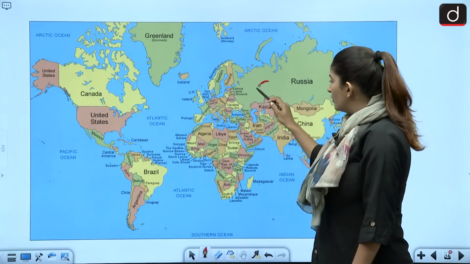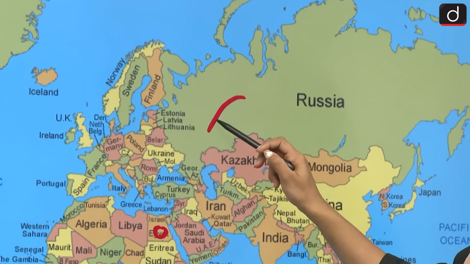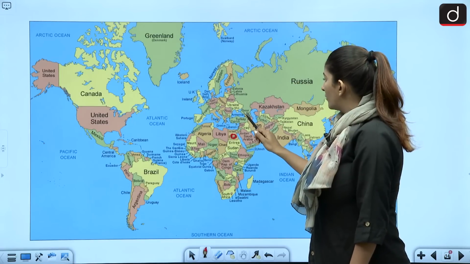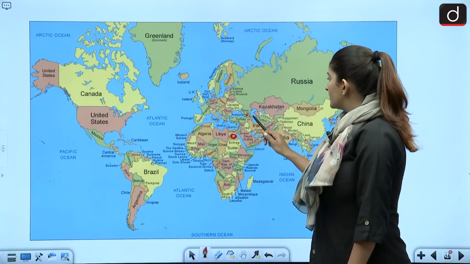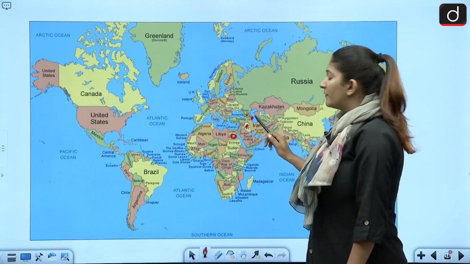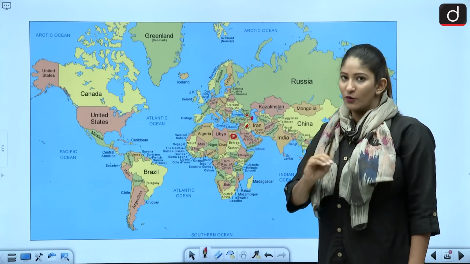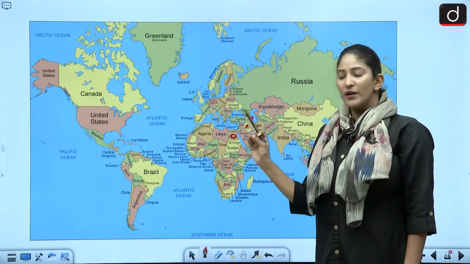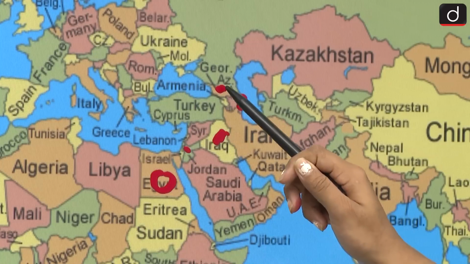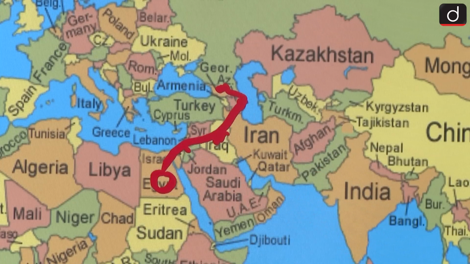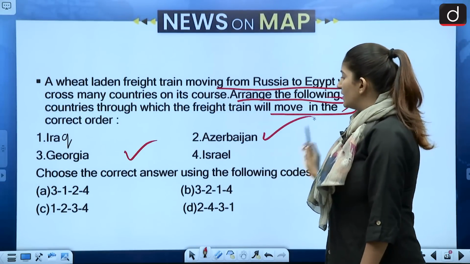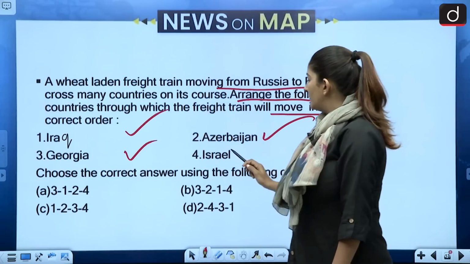From Russia, we have to go to Egypt, right? So, in this course, first the train will go through Georgia. This is Georgia, the small orange region. Okay, then we have Azerbaijan over here. Then we have Iraq. Finally, if we take out those countries which have not been asked in the question, we can ensure that we are answering it correctly. Georgia, Azerbaijan, Iraq, and then we have Israel, and then finally Egypt. So Georgia is first, then Azerbaijan, then Iraq, and finally Israel.